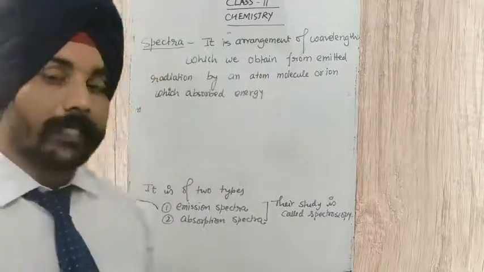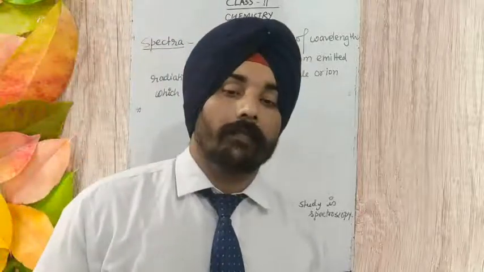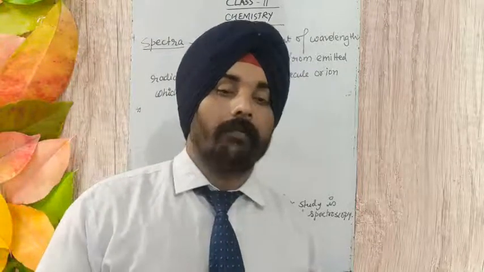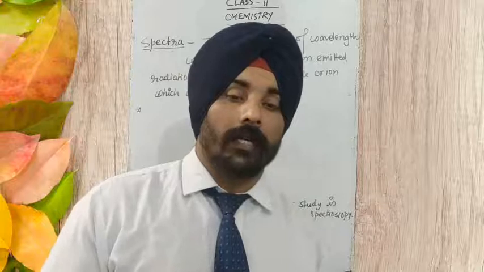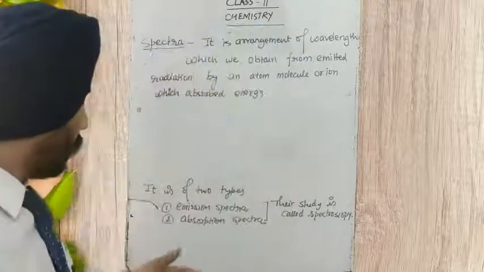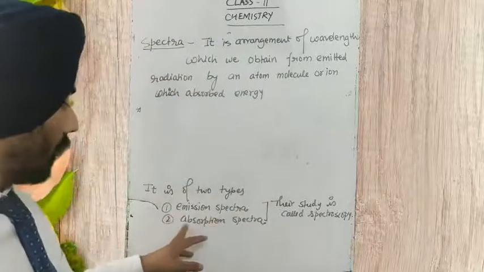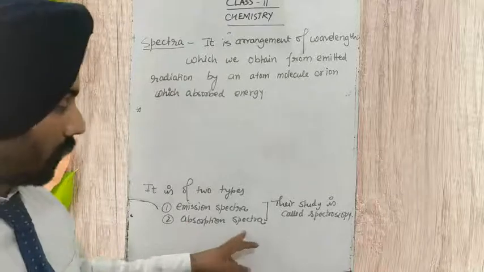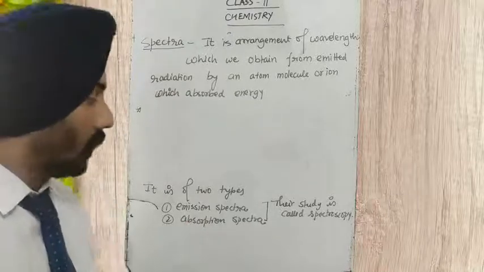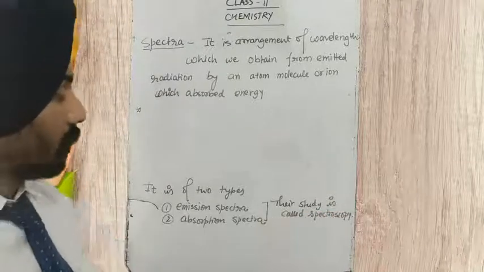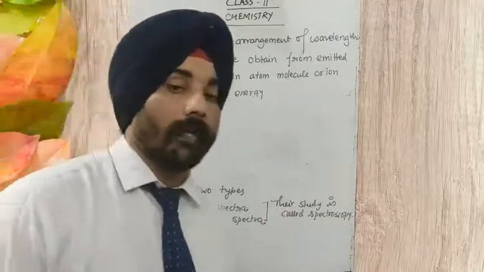There are two types: one is emission spectra, another is absorption spectra. The study of these spectra is called spectroscopy.